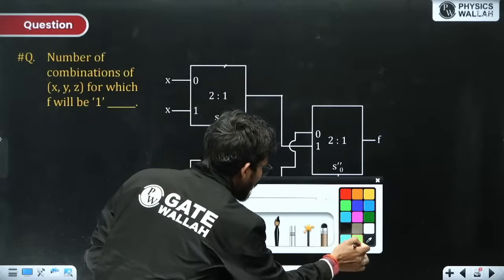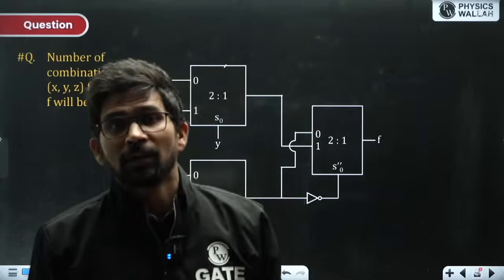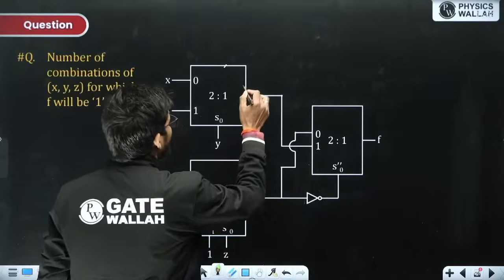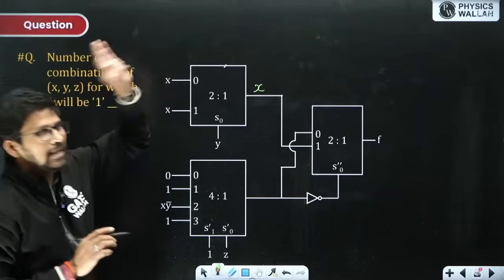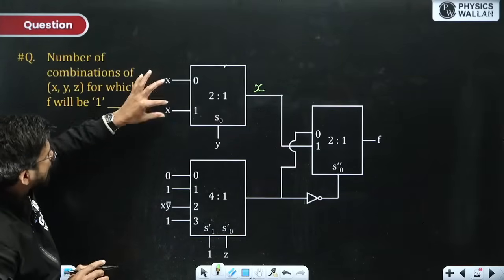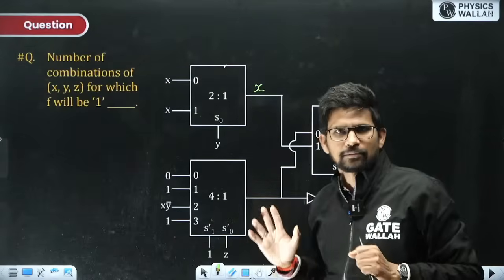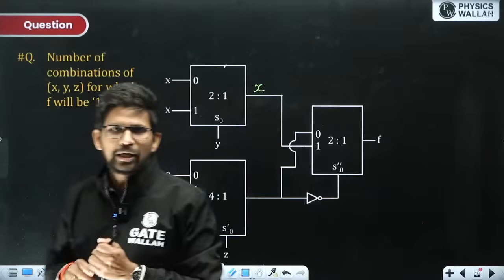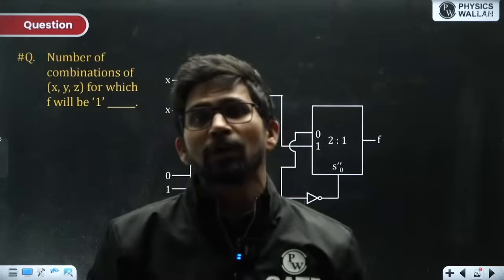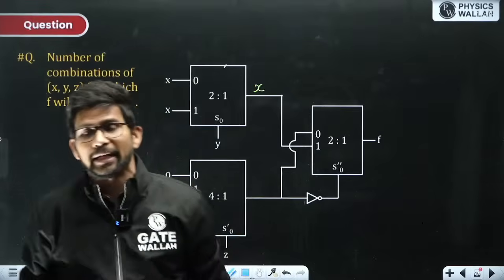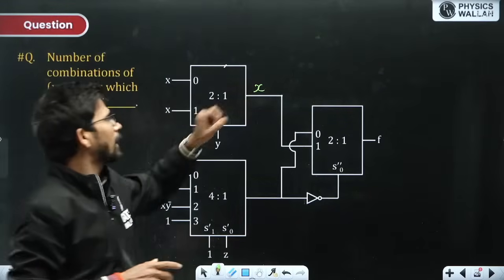Always remember, if all the input lines of a mux are the same, then irrespective of the select line, the output is going to be that input line. When y is 0, it will pass I0, and that is x. If y is 1, it will pass I1, which is also x. So the output will always be x. So when all the input lines of a 2:1 mux, 4:1 mux or 8:1 mux are the same, the output will be that input only, irrespective of the select line. That is a very beautiful concept. So this output will directly be x.